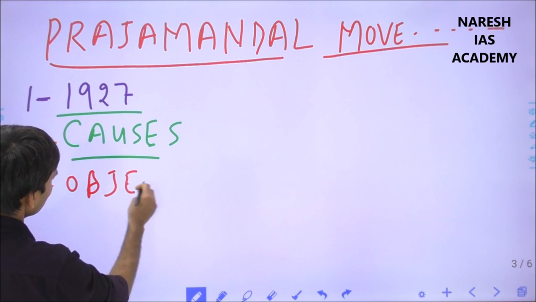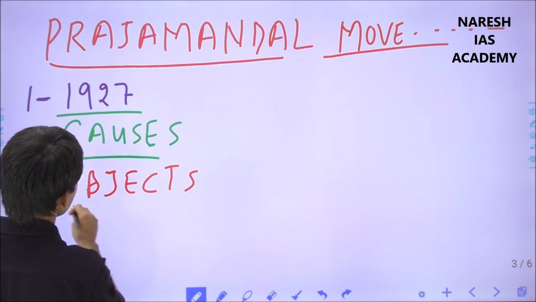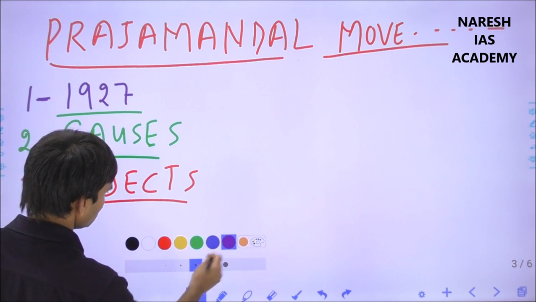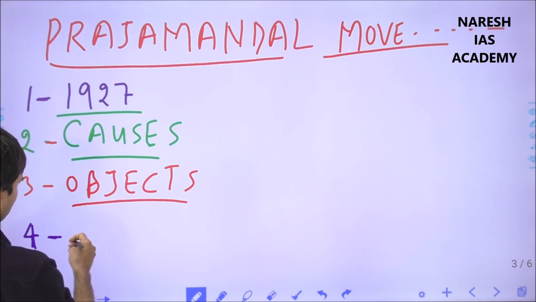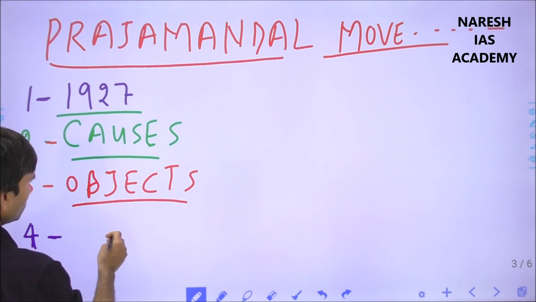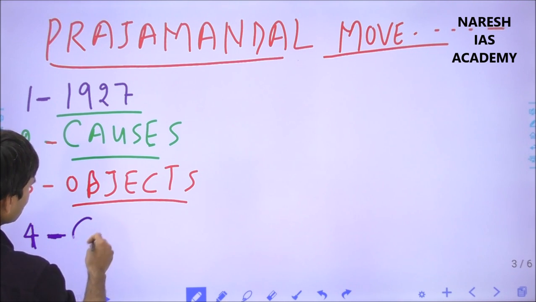What were the demands and objects? And consequences.